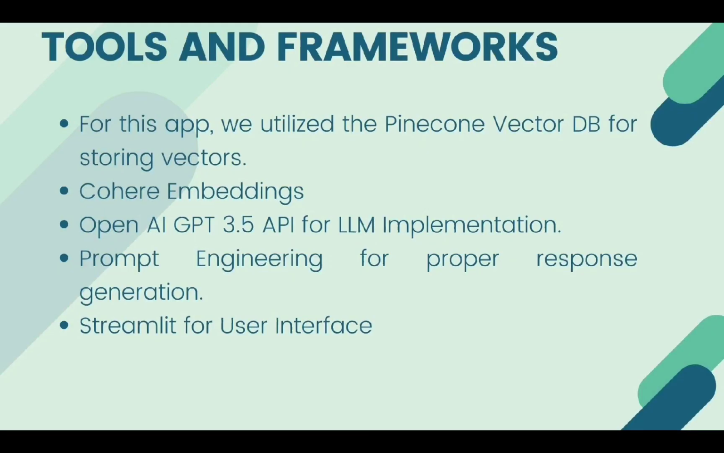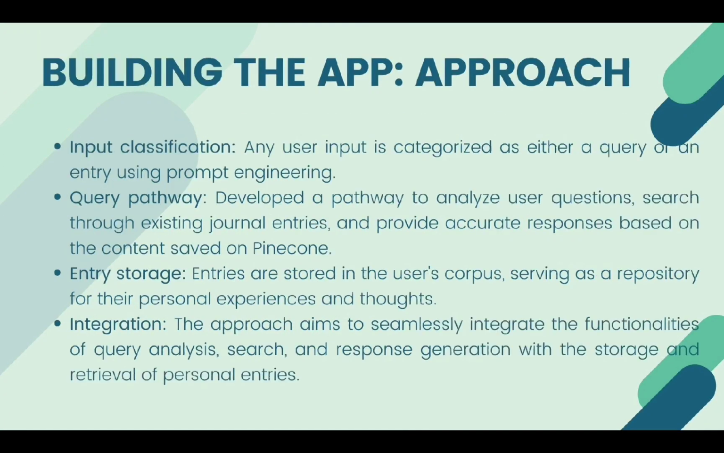So some frameworks that we have used in this application are, of course, the PineCone vector database to store vectors, and the Cohere API was used to create the embeddings for the text that was stored on the PineCone database. The OpenAI GPT 3.5 model was used to generate responses from our text, and some prompt engineering had to be used to get a proper response from the large language model. And finally, Streamlit was used as the user interface.